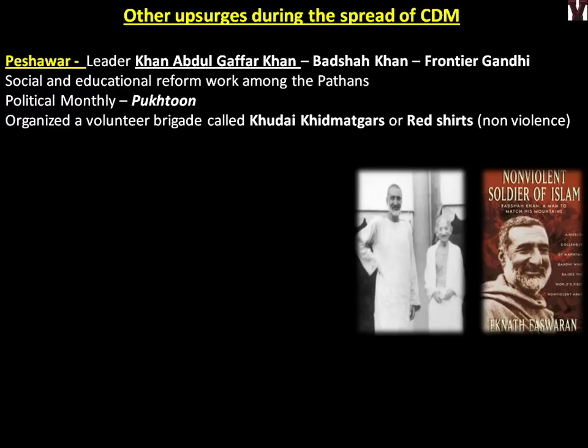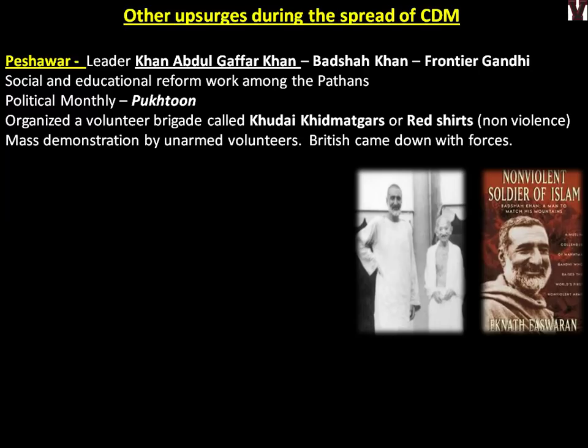He organized a volunteer brigade called Khudai Khidmatgar or Red Shirts. This is mentioned in almost every mock test by all the leading educational websites. The question is: Khudai Khidmatgar or Red Shirts is related to whom? And when you see red shirts, don't think it is something related to blood or something violent. It is actually a non-violent volunteer group. Frontier Gandhi was always non-violent, and that is why he is called Frontier Gandhi. His ideals were similar to Mahatma Gandhi. They held mass demonstrations by unarmed volunteers.